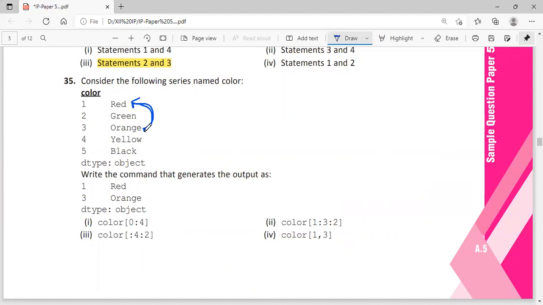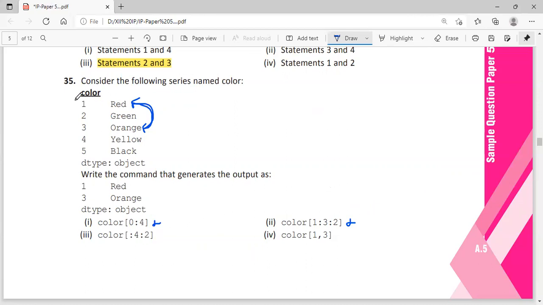So starting from index 1, this is the default labeled index. If you want the positional index, it will start from 0, isn't it? So 0 to 4 means what? It will print 0, 1, 2, 3, 4, all the first 4 elements. That is not needed. Here 1 to 3 means what? 1 to 2. But plus 2 means only green will get printed. That's also wrong.